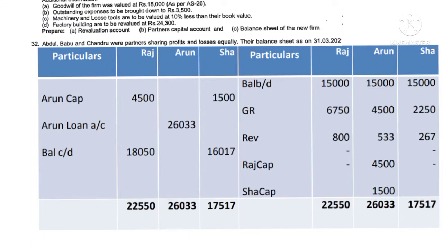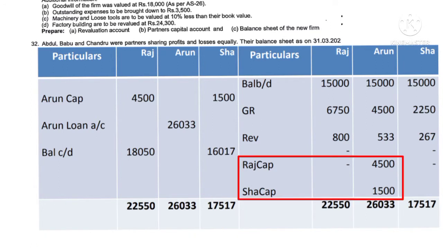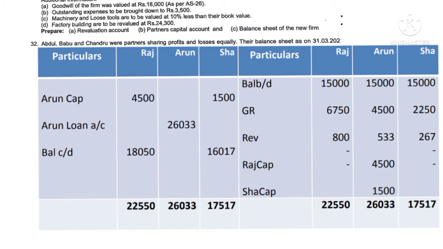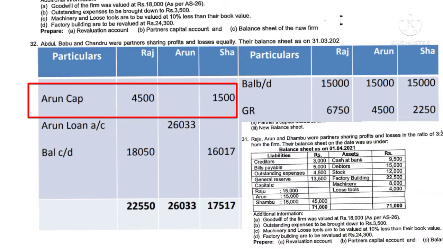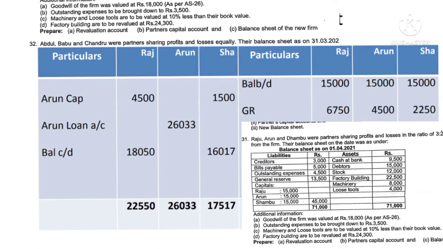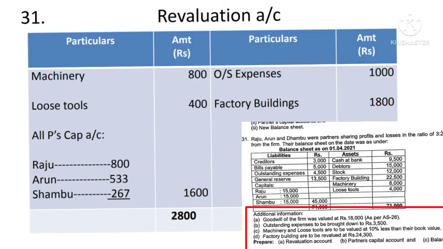So see here, Arun's capital account is credited by Raju's capital account 4,500, and by Shambhu's capital account 1,500, and this amount has to be debited in the continuing partners' accounts. In Raju's capital account, debited to Arun's capital account 4,500, and in Shambhu's capital account, to Arun's capital account 1,500. Then outstanding expenses is revalued to 3,500. Earlier it was 4,500. Now it is reduced to 3,500. It is a profit for the firm, so record it on the credit side of the revaluation account. By outstanding expenses, 4,500 minus 3,500, it comes to 1,000 rupees.